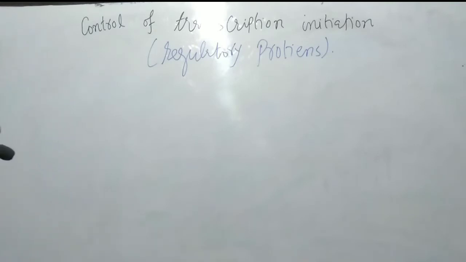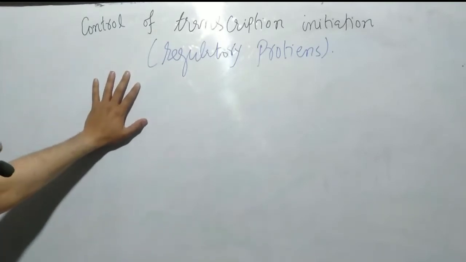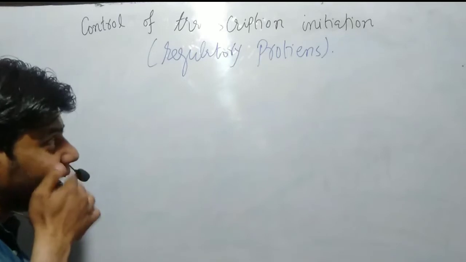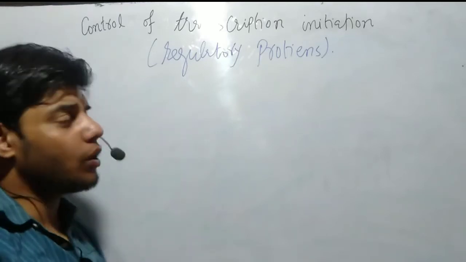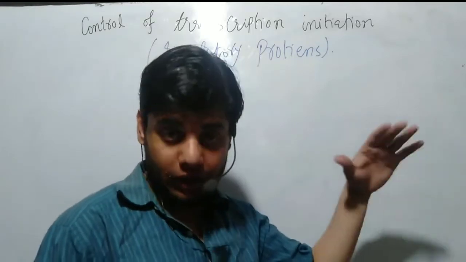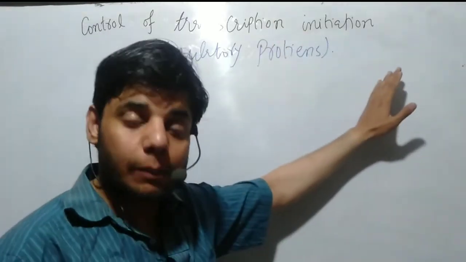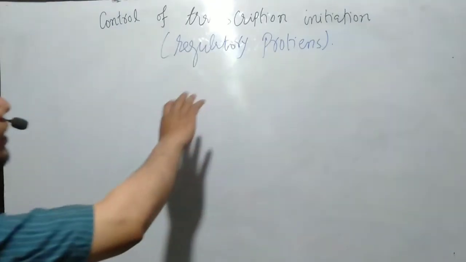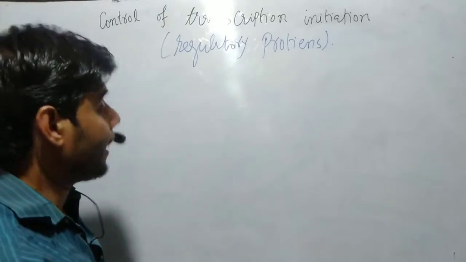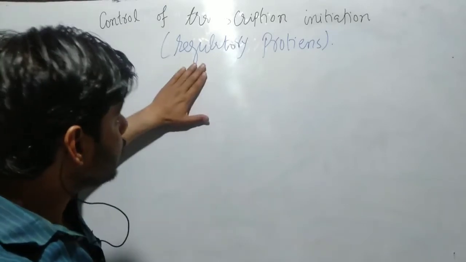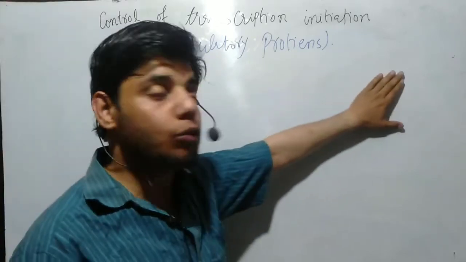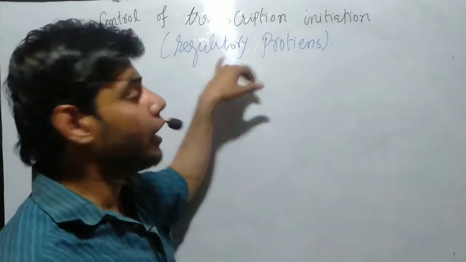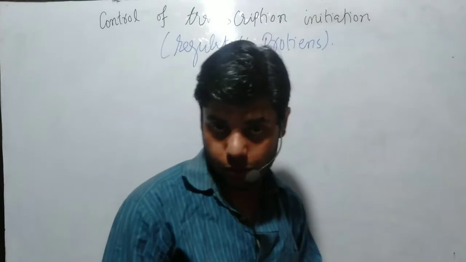Regulatory proteins. What are regulatory proteins? These are the proteins which are produced by regulatory genes. Now inside the cell, if the transcription initiation process is carried on, then we need regulatory proteins, and we call them repressor and activator proteins. The protein that is involved in turning on the genes which the cell needs is called an activator protein.